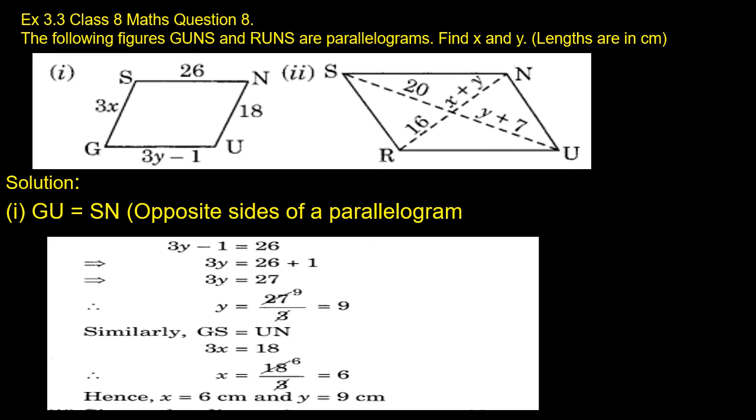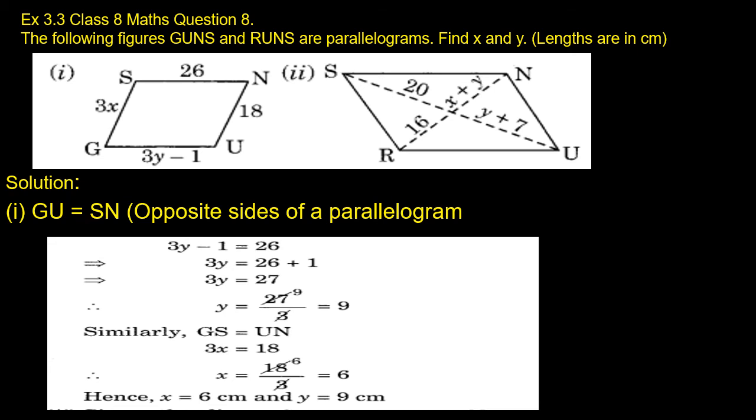Children, in all the questions we discussed up to now, we discussed the angle properties of parallelograms. But this problem is different, because here we are discussing the side properties of the parallelogram. Let us take the first problem.